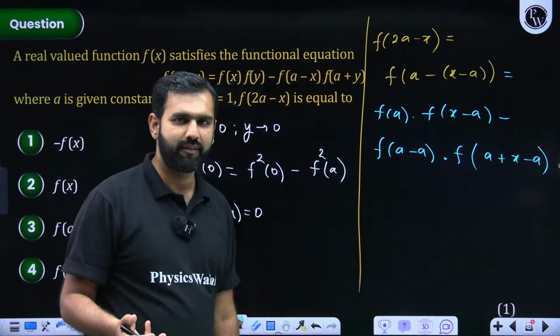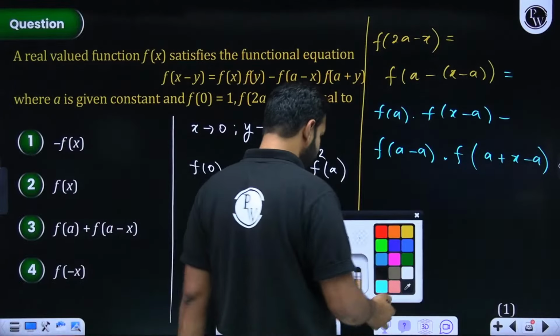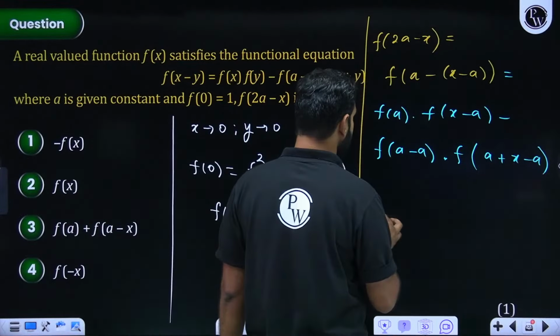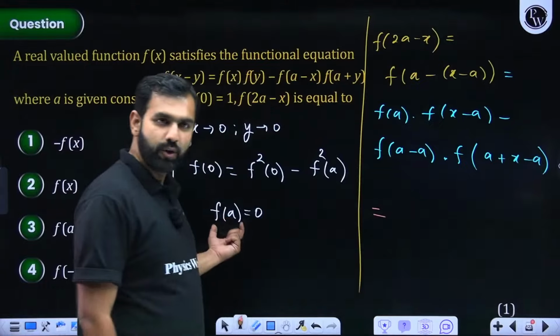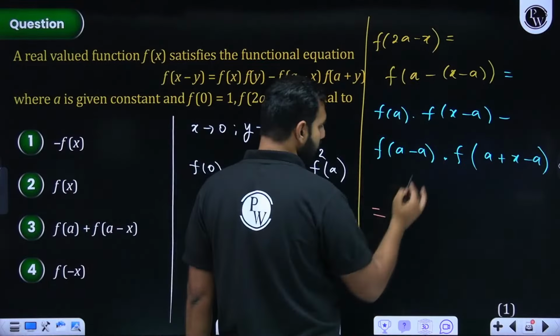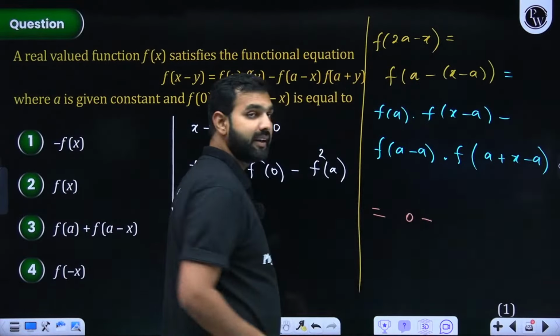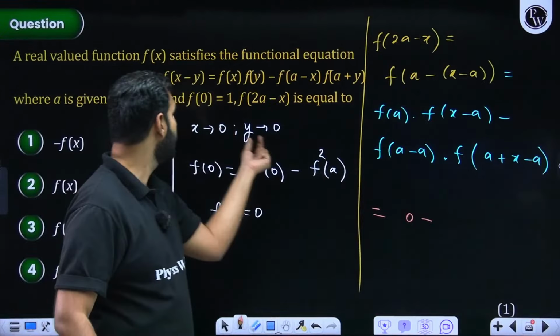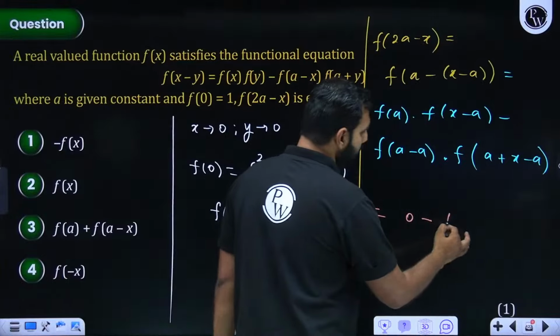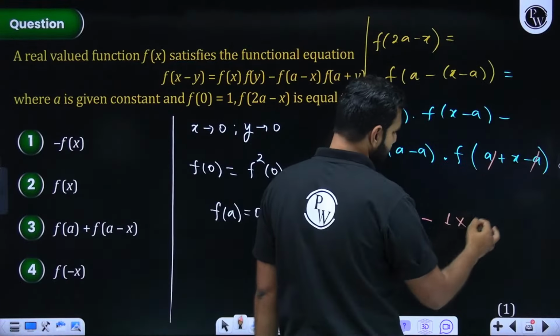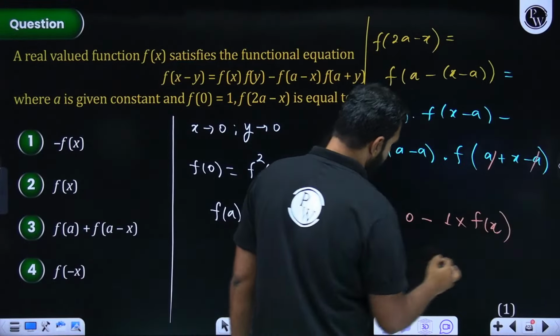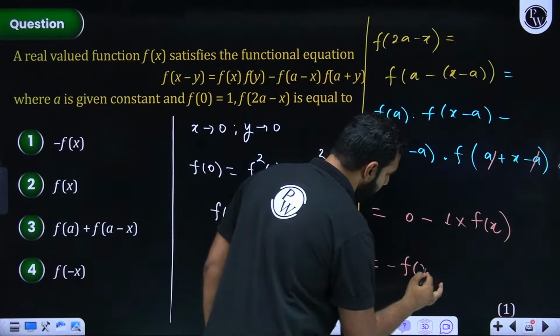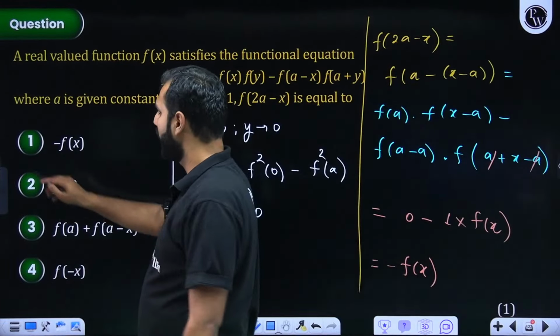I think we do have the answer in the next step. What is going to be the answer here? Everybody with me on this? Can you crack this? Sir, f of a was 0. So this 0 into whole is 0, minus f of a minus a, that is f of 0, since a minus a is 0. So f of 0 is 1. So that is 1 into, this a and this a are cancelled, and you are left with f of x. So my final answer will be negative of f of x. With that, we go ahead with option A.